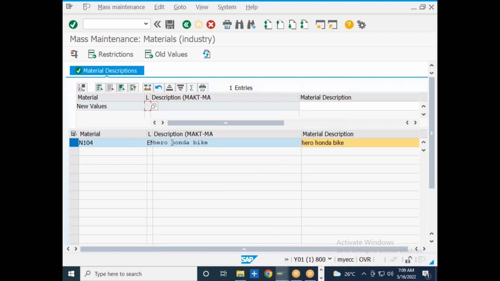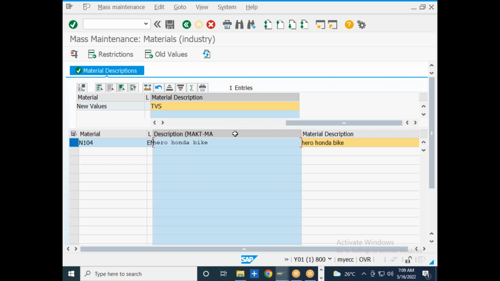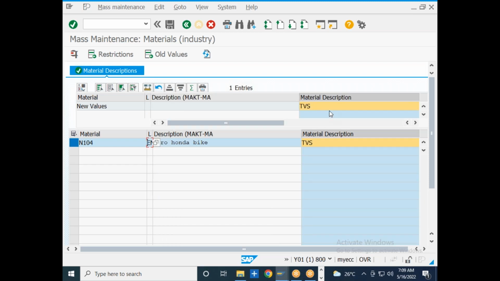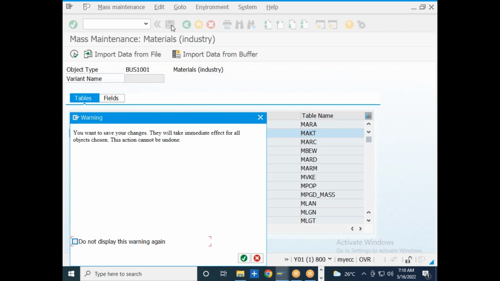The present description is Hero Honda bike, and I want to change it to, let us say, TVS bike. Okay, TVS bike. So I will select this, and I will also select this. I will click on perform mass change. So my material description is changed, now I will save it and click on OK.